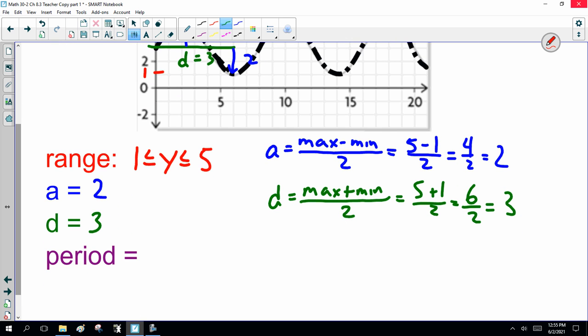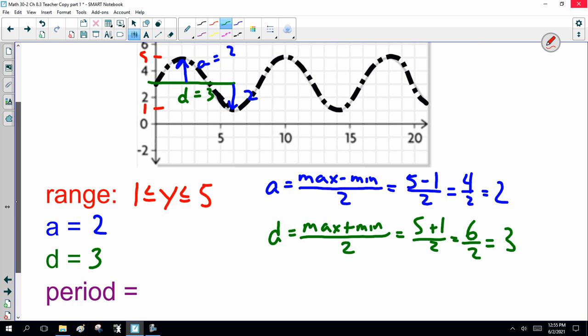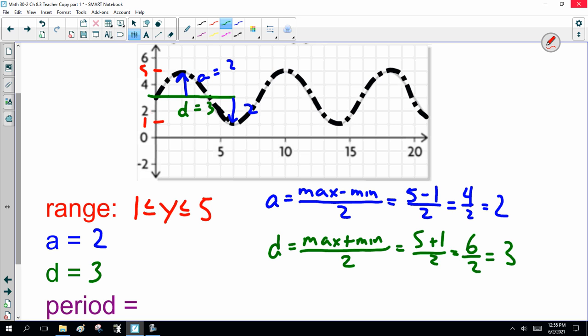Now, the period. I did that kind of quickly, but you should remember all this. The period is one peak to one peak, or, as many of you remember, one complete wave. From the middle, like that, go down, that is 5, 6, 7, 8. Now, this graph kind of sucks, so the grid line is not great, but I'd say it's about 8-ish.